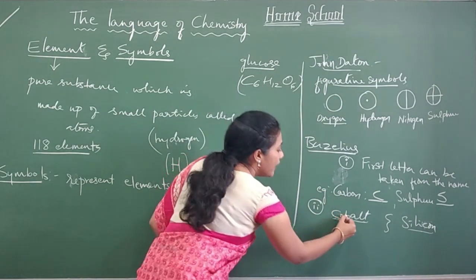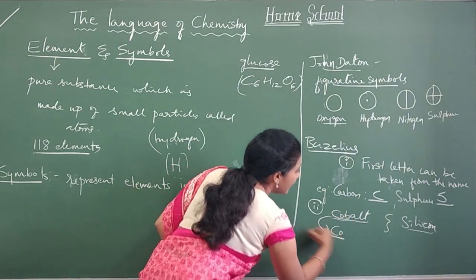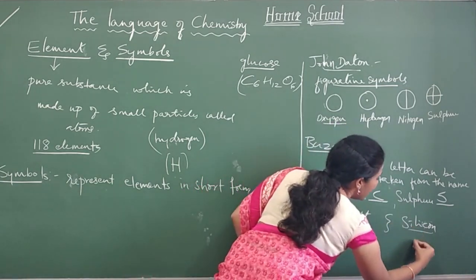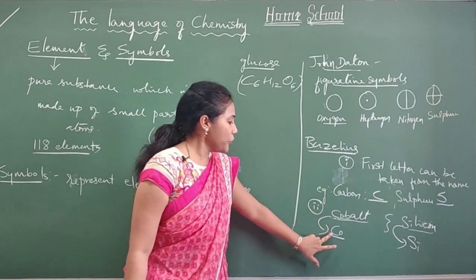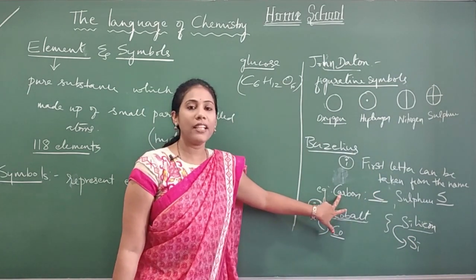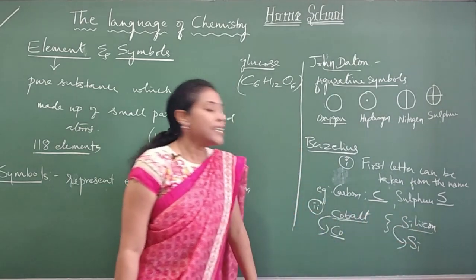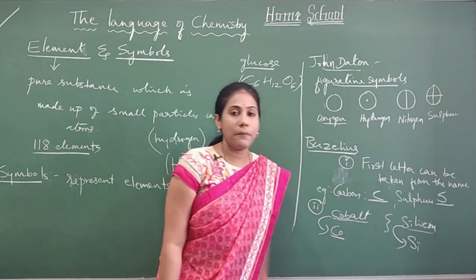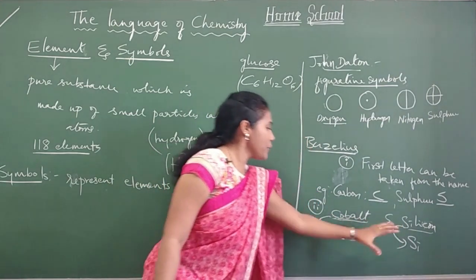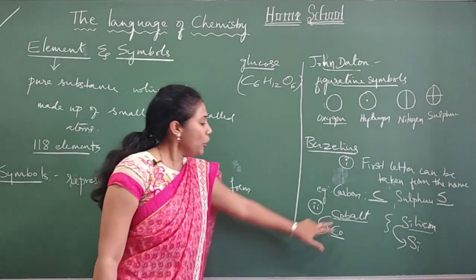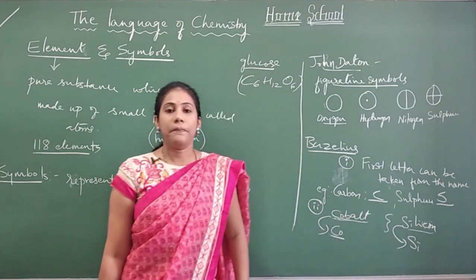So here you can use the symbol Co for cobalt and Si for silicon. You can't just use C because you have already given it for carbon, and you can't just use S because you have already given it for sulfur. So cobalt's symbol is Co, silicon's symbol is Si.